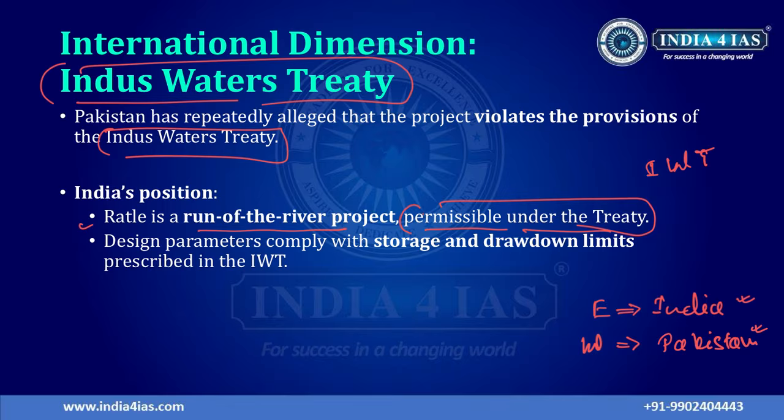On those western rivers allocated to Pakistan, India can construct run of the river projects, and also the design parameters of this Ratle Power Project are within the limits as prescribed in the Indus Water Treaty.